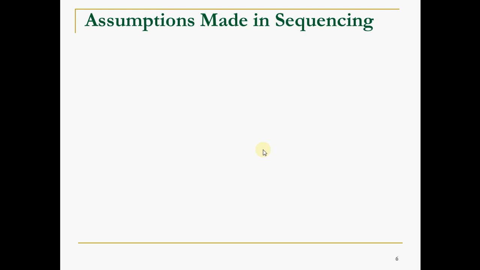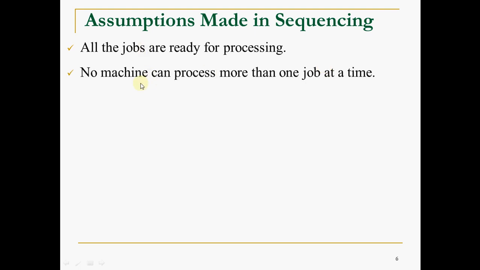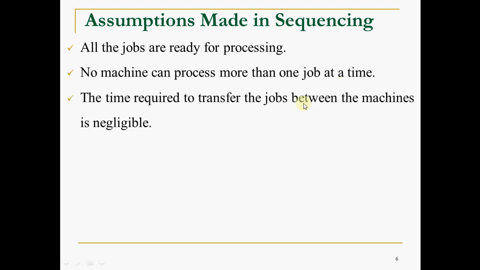There are some key assumptions made in sequencing. First assumption is all the jobs are ready for processing. No machine can process more than one job at a time. The time required to transfer the jobs from machine to machine is negligible. For example, you have to load from machine 1 to machine 2. Of course, it will take some time, but it will not be considerable time. Hence, it is negligible.